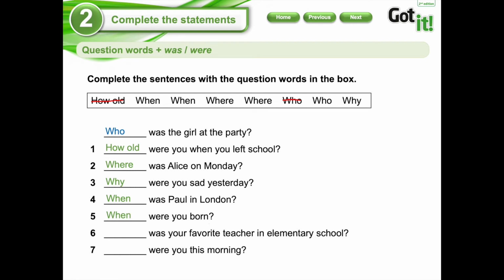Number 6. Was your favorite teacher in elementary school? Who? Because we are talking about a person. Very good. Number 7. Were you this morning? It's referring to a place, so could be where. Where were you this morning? ¿Dónde estabas esta mañana?